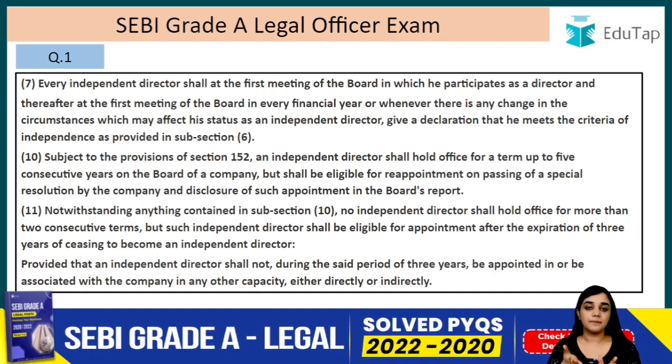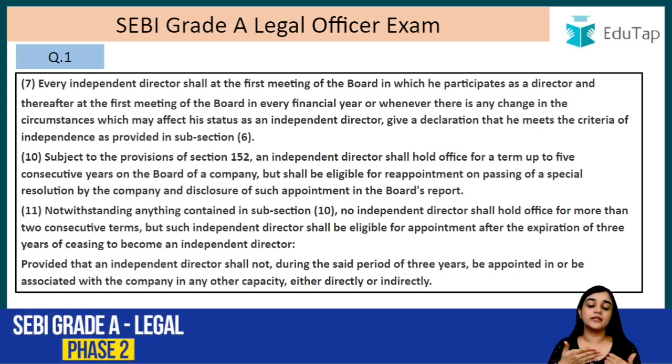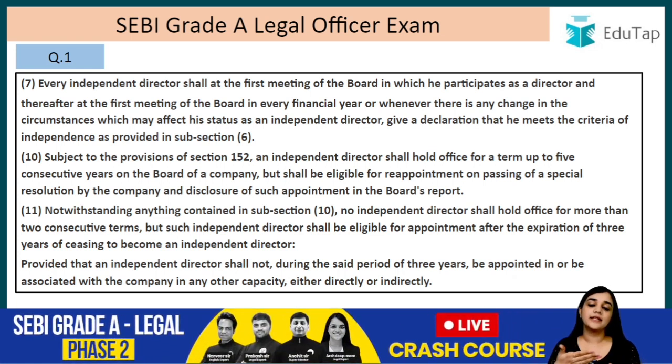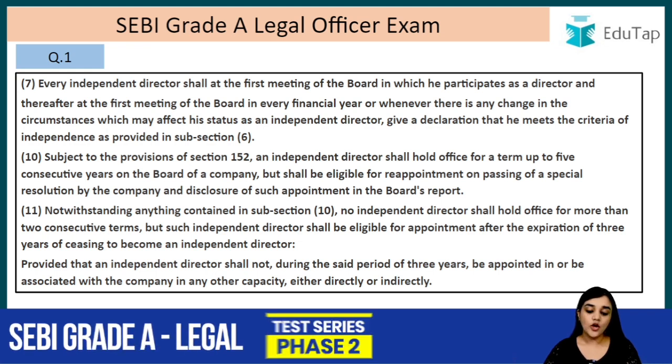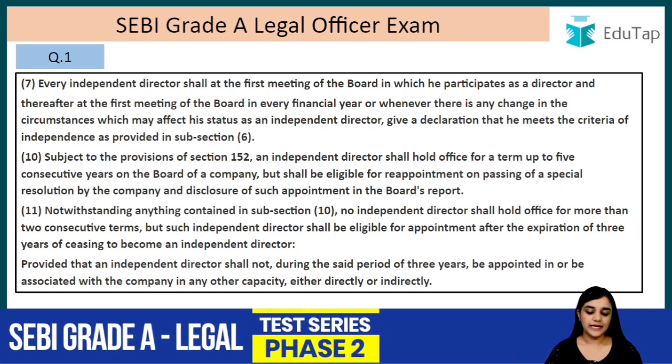So basically what is happening here is he can become a director for the first 5 years, then again for the second 5 years, then a 3 year gap is required. After that gap, when these 3 years expire, in that case for the third term he can be appointed, provided that an independent director shall not, during the said period of 3 years, be appointed in or be associated with the company in any other capacity, either directly or indirectly.